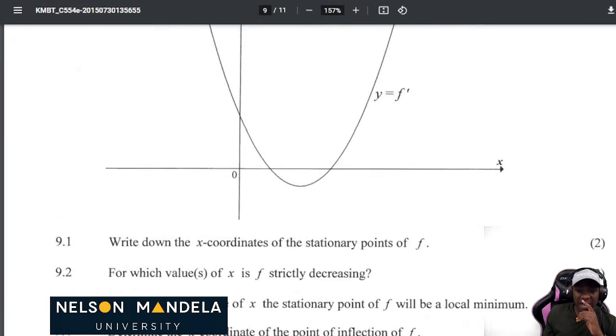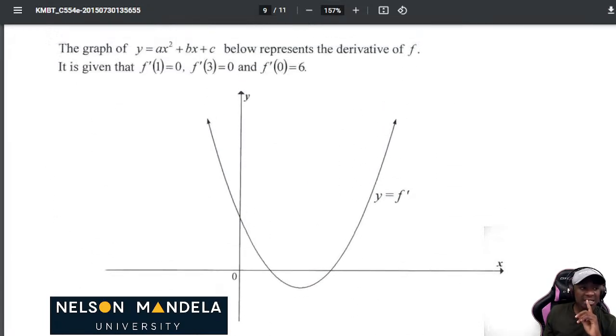Great. Write down the x coordinate of the stationary point of f. When we are determining the stationary point of a cubic function, we must let f prime of x be equal to 0. When we let f prime of x be equal to 0, what does that mean? You must have a clear mind now. So we read the question, we analyze the question. Right, let's solve the question.